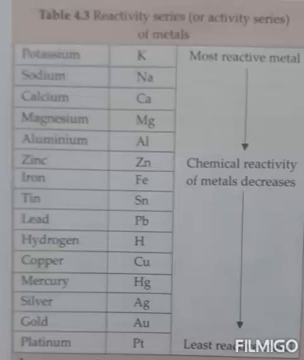You may see here some common metals in order of their reactivity. The most reactive metal is potassium at the top of the series. Potassium has a symbol K. It is followed by sodium Na. Sodium is followed by calcium Ca.